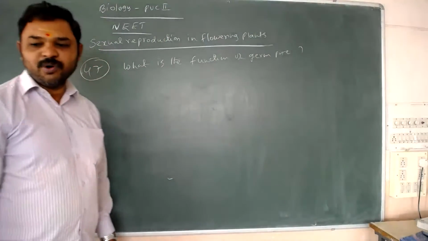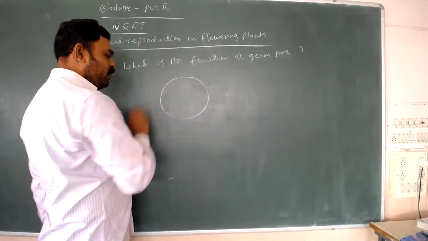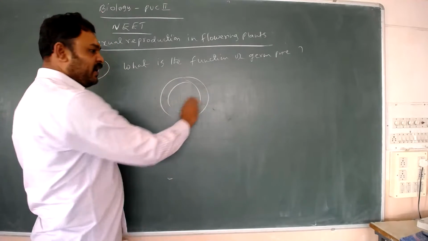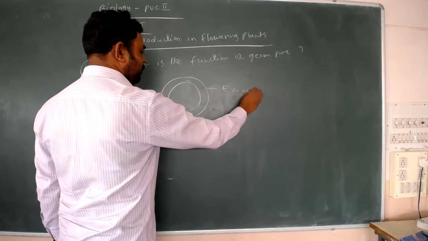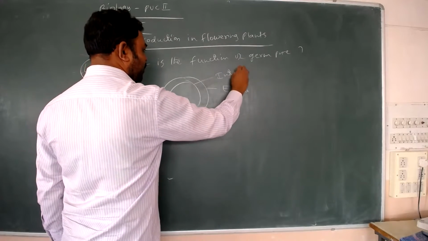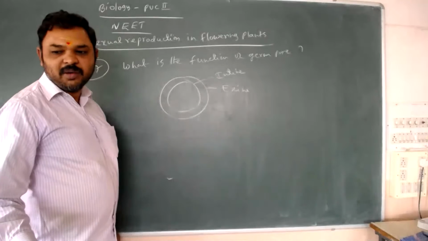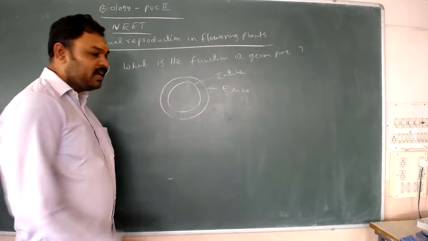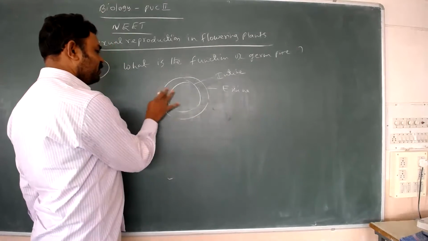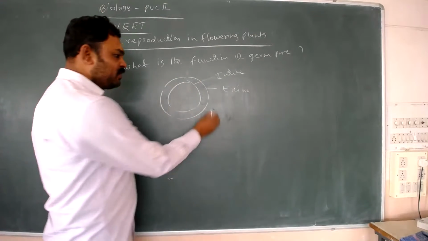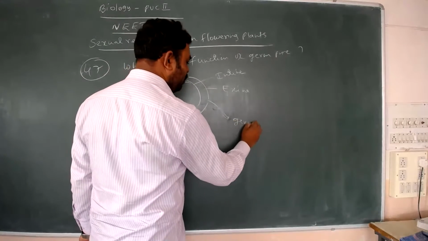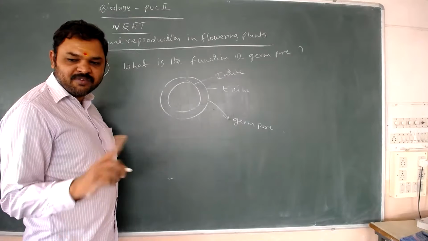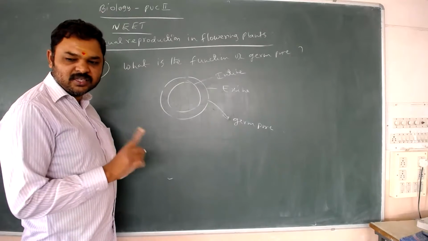What is the germ pore? Observe the pollen grain. In the pollen grain, the outer layer is the exine, and inside is the intine. The exine is made up of sporopollenin. The outermost layer of the pollen grain is called the exine. It leaves gaps, and the gaps in the exine are called germ pores. Germ pores are the gaps left by the exine.